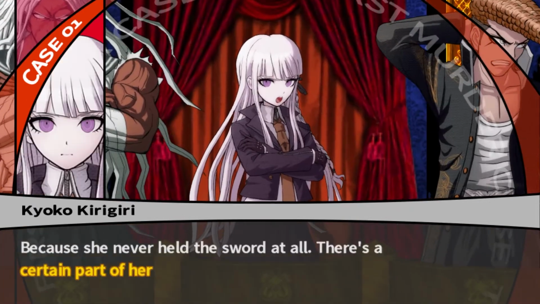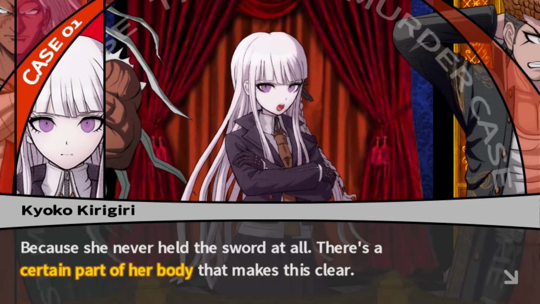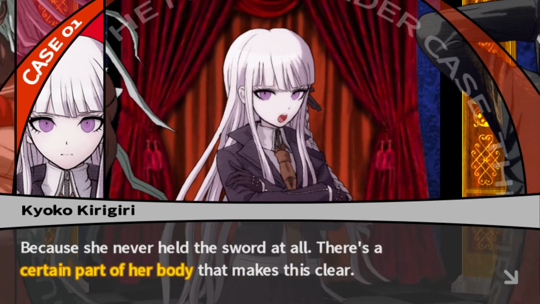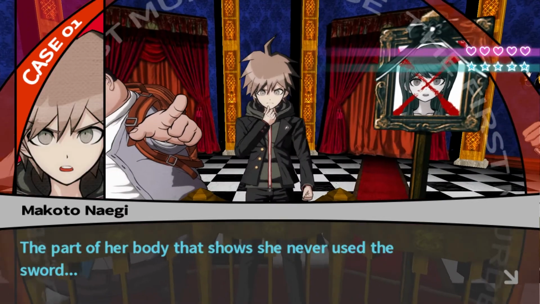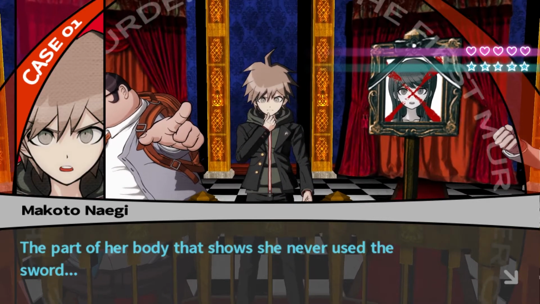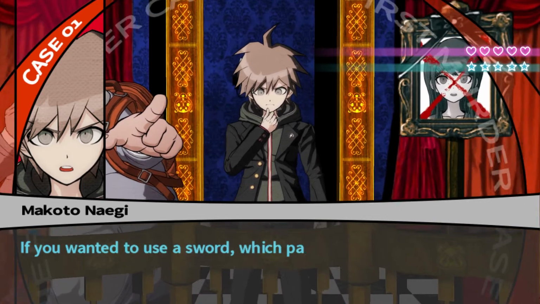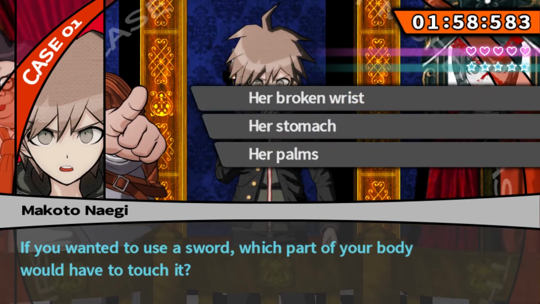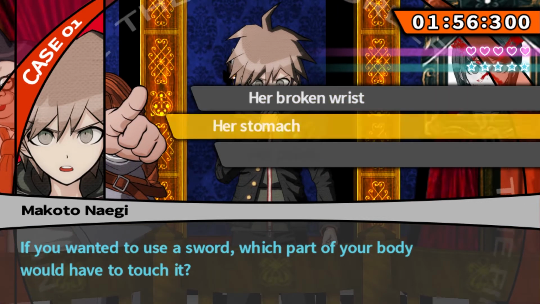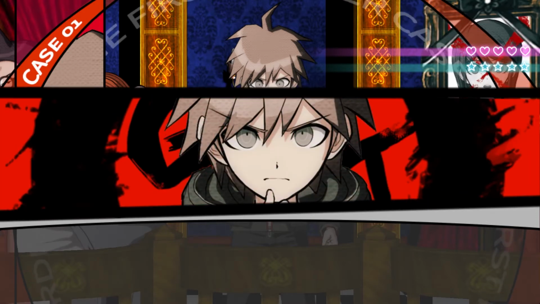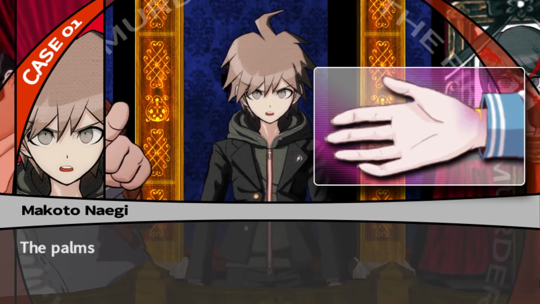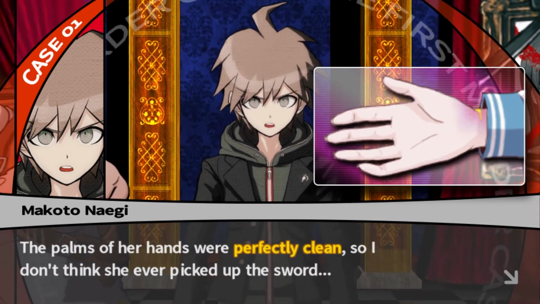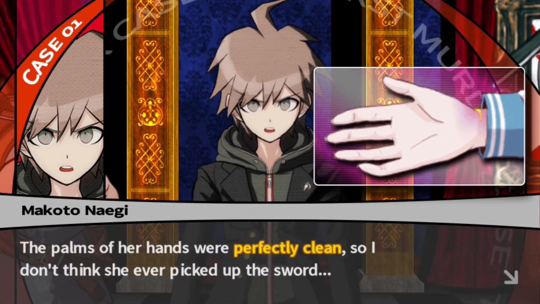Because she never held the sword at all. There's a certain part of her body that makes this clear. Her hands don't have any gold on them. The part of her body that shows she never used the sword. If you wanted to use a sword, which part of your body would have to touch it? Your palms! I got it! You're talking about her palms, right? I am. The palms of her hands were perfectly clean, so I don't think she ever picked up the sword.